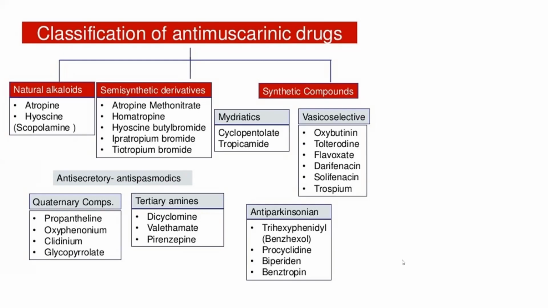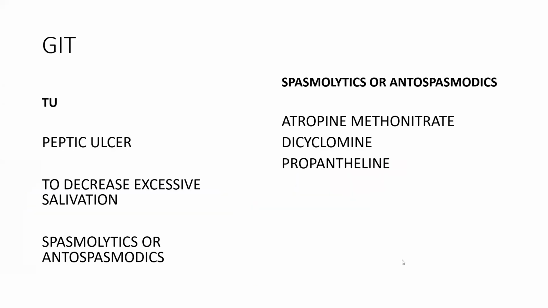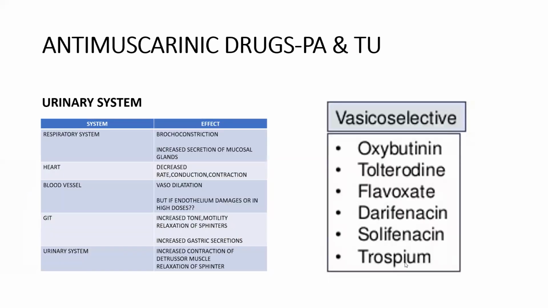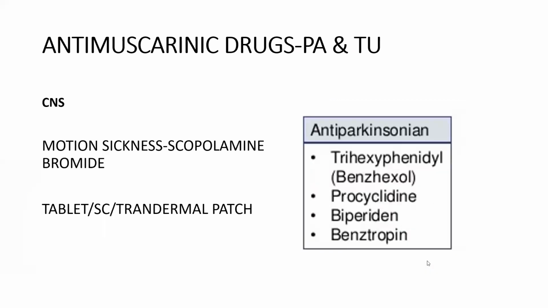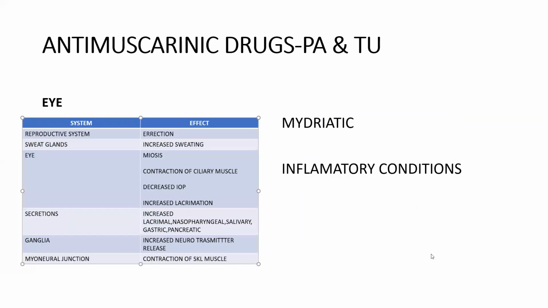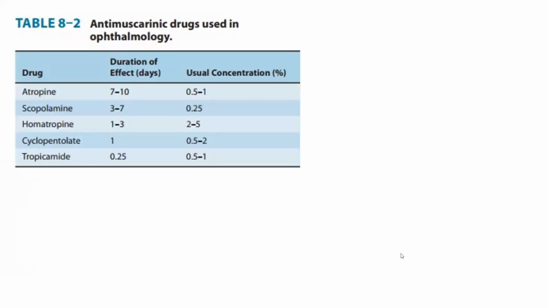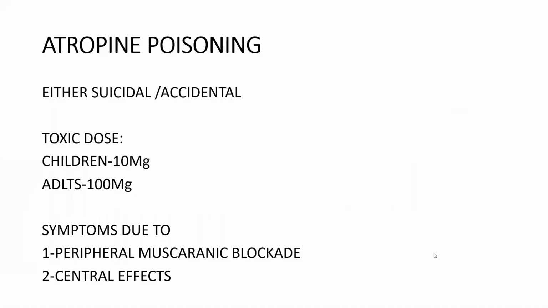In GIT, I told drugs used for peptic ulcer, to decrease excessive salivation, and antispasmodics. And coming to vesicoselective drugs which act on the bladder. And coming to CNS, useful for motion sickness and useful in Parkinson's disease. And coming to the eye, it acts as a mydriatic and is useful in inflammatory conditions. And what are the drugs we use in ophthalmology? Antimuscarinic drugs used in ophthalmology. And I told about atropine poisoning.